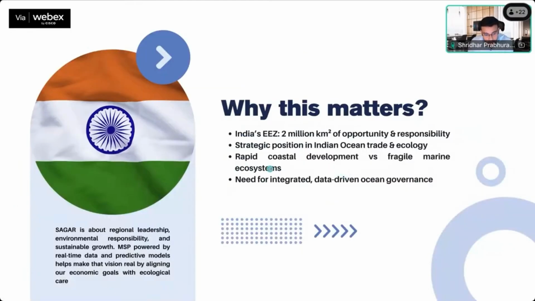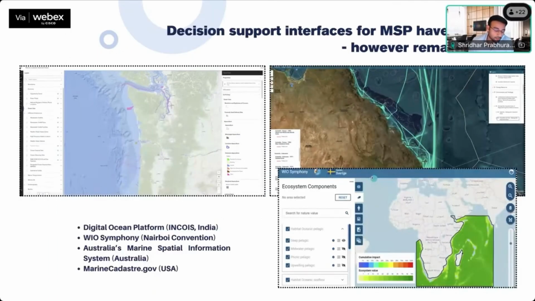Now, why this is important, I'll skip over this. I think we have spoken enough about why things are important for India. But with a vast coastline and a vast zone that we have, it is important that we make use of that. And as Arnab sir has also mentioned, the need for indigenous capabilities is something we need to look at right now.